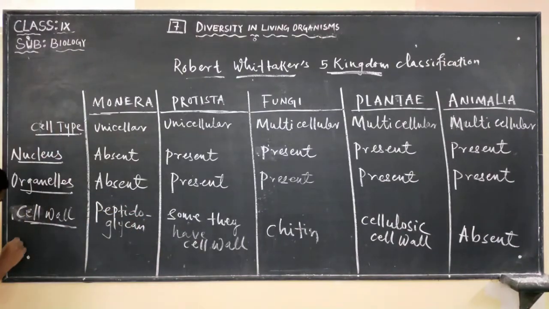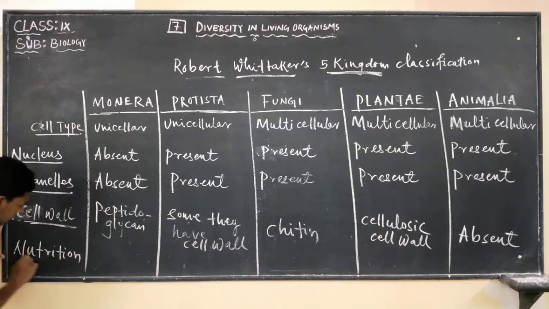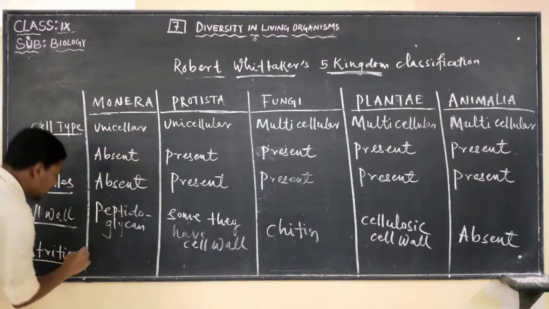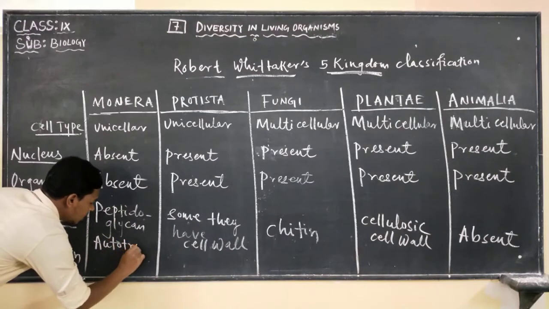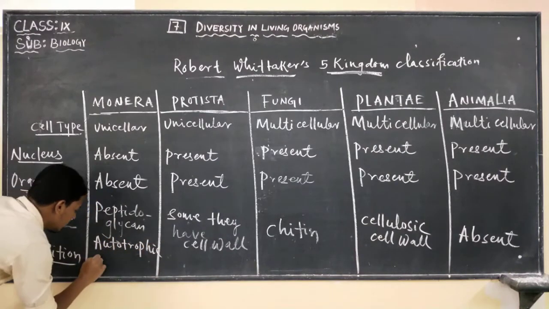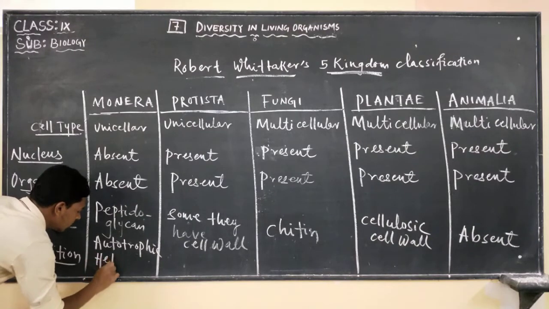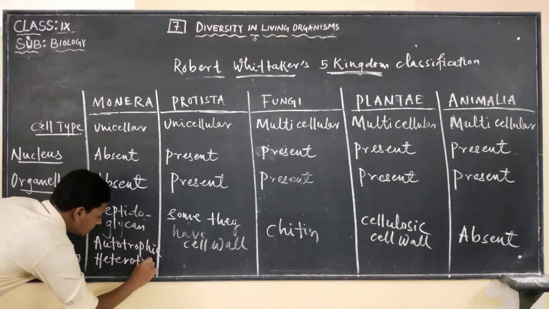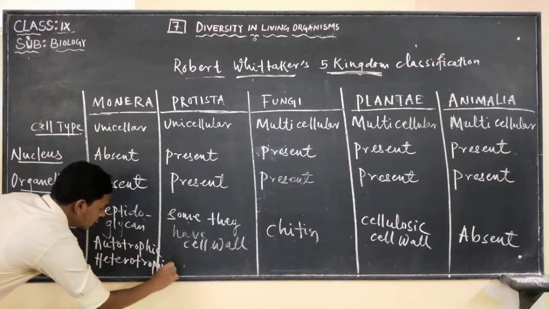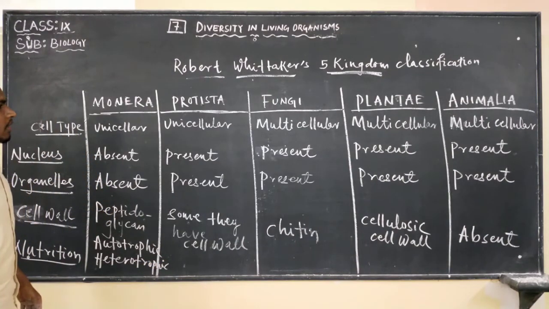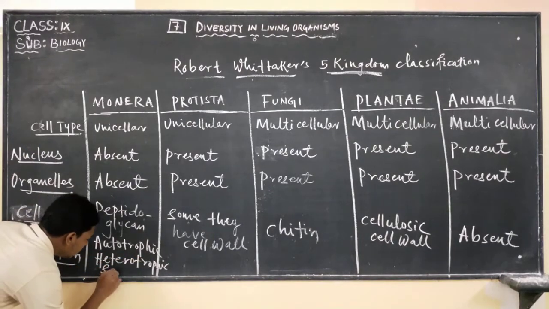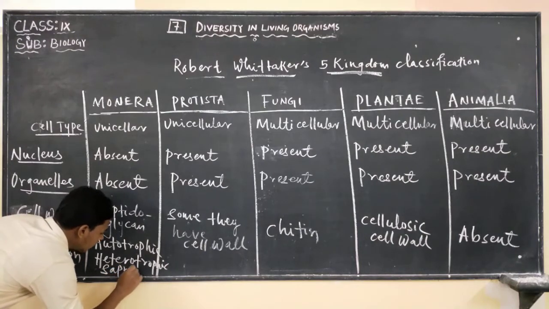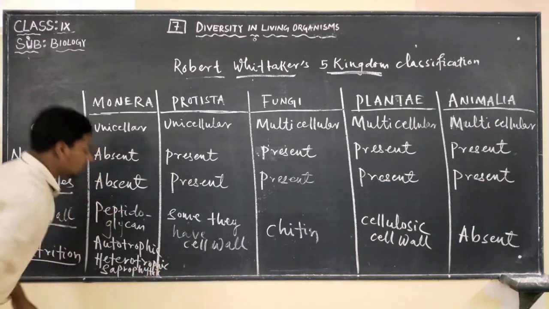If we see how they obtain nutrition, then Monera: some are autotrophic, some are heterotrophic, and some are saprophytic mode of nutrition.